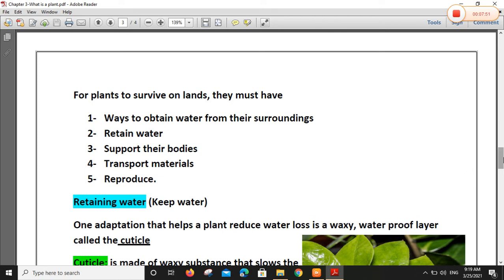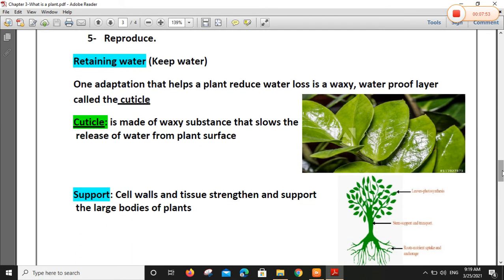Number 1, retaining water. Keep water. One adaptation that helps a plant to reduce water loss. We mentioned now water kept in a vacuole. How does the plant keep the amount of water? Look at the surface of the plant leaf.